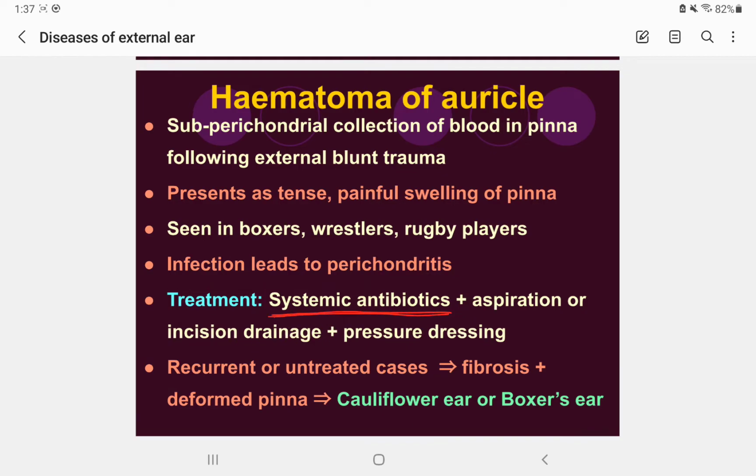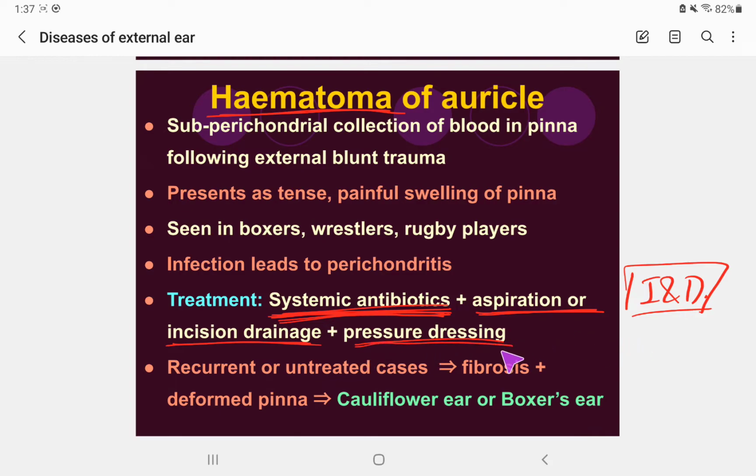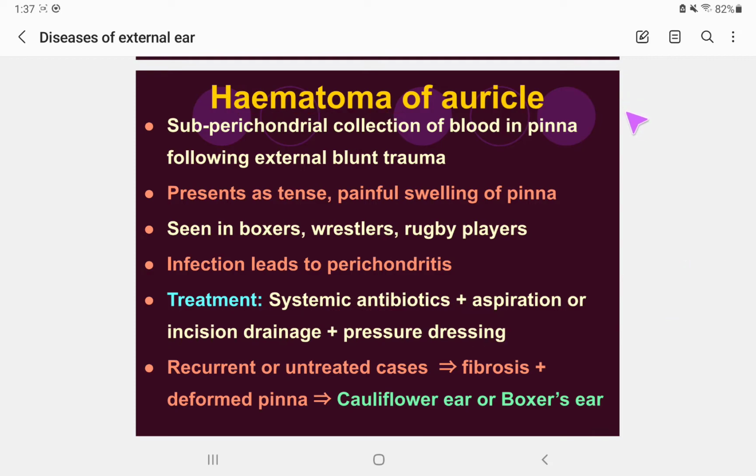The main treatment is systemic antibiotics. You have to give antibiotics to the patient, which is very important. And it's an emergency condition, you know why? Because we have to do aspiration and incision and drainage. We have to drain the blood as soon as possible. And pressure dressing, we apply gauze with a lot of pressure so that no blood remains inside the subperichondrial layer.